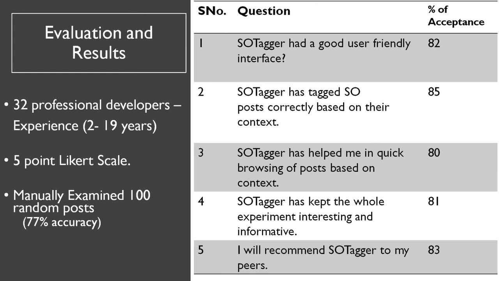In the second question, wherein we asked how correctly ESOTagger has tagged the posts based on their context on Stack Overflow, about 85% of the participants agreed that ESOTagger has appropriately tagged the posts. The ratings for questions 3 and 4 indicate that ESOTagger has helped about 80% of the participants in faster browsing of posts on Stack Overflow, and that the experiment was considerably interesting and innovative. Most of the participants, that is 83%, agreed that they would recommend ESOTagger to their peers.